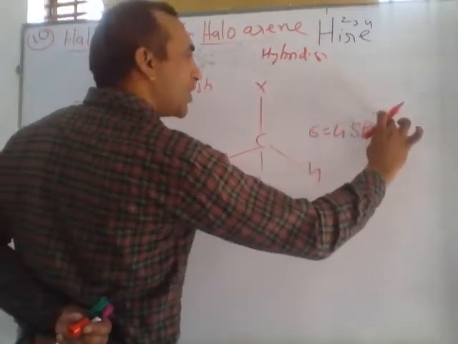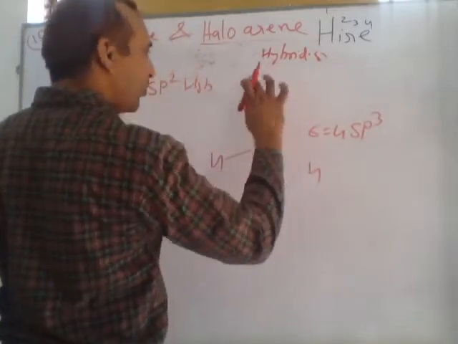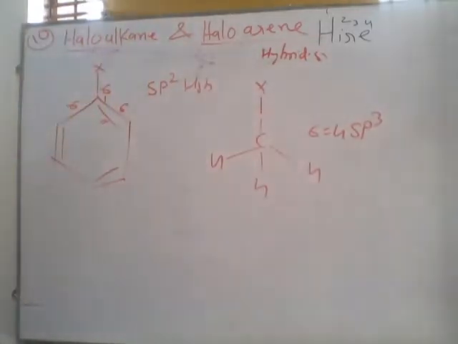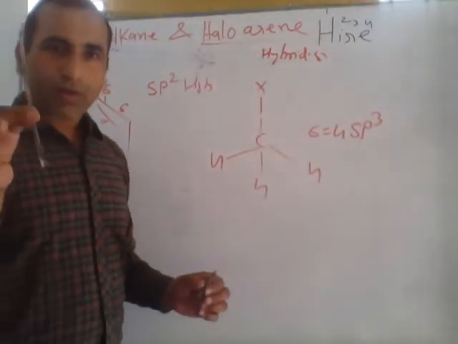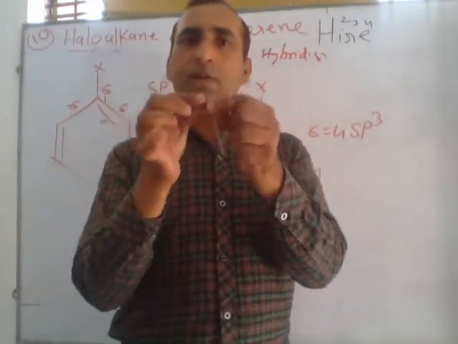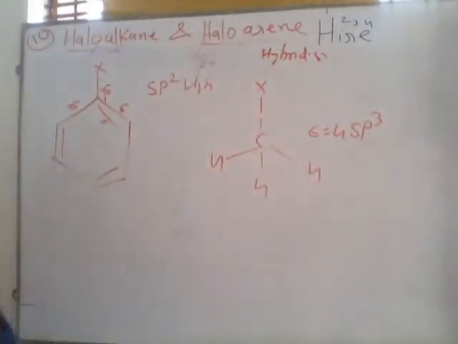Here in this case due to sp3 the bond length is long. So the long bond easily breaks. Suppose this is long bond, this is short bond. Long bond can easily break, but the short bond is difficult to break down.